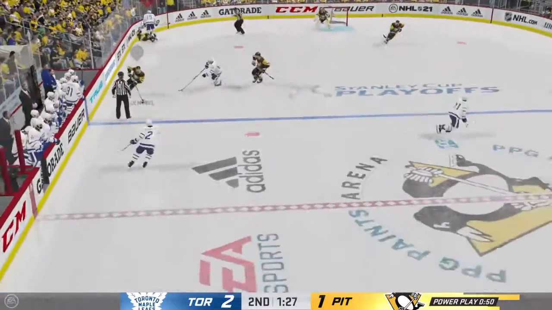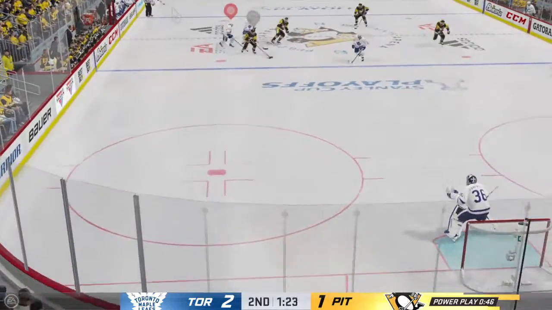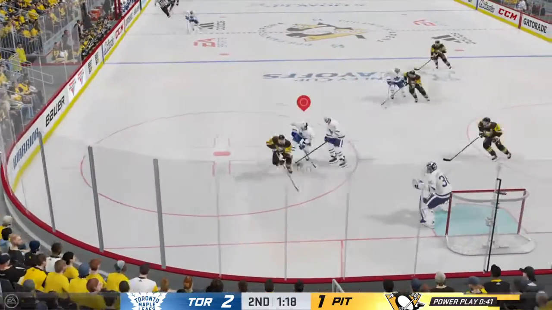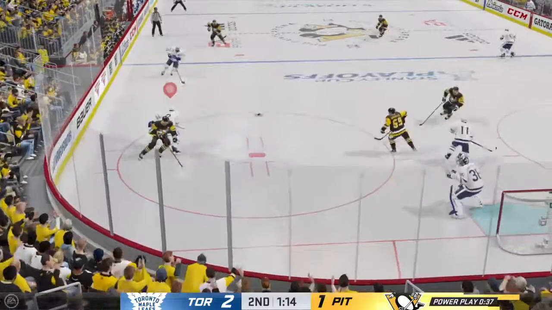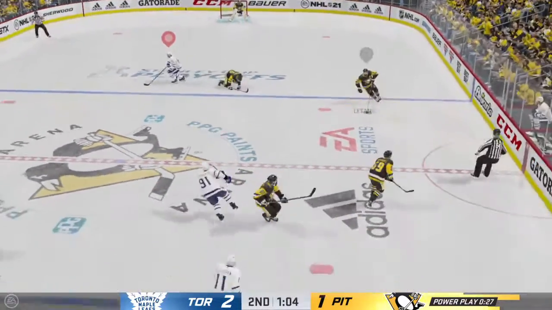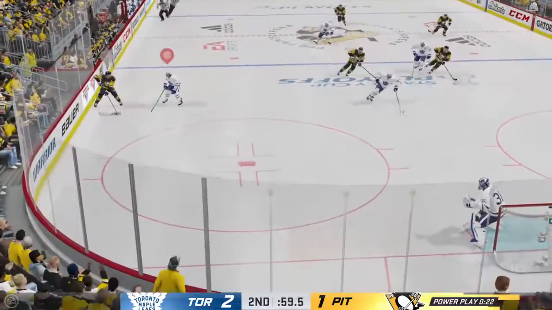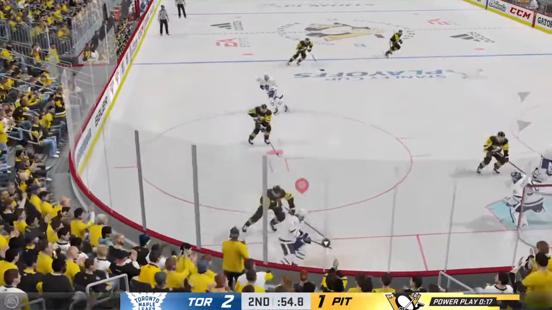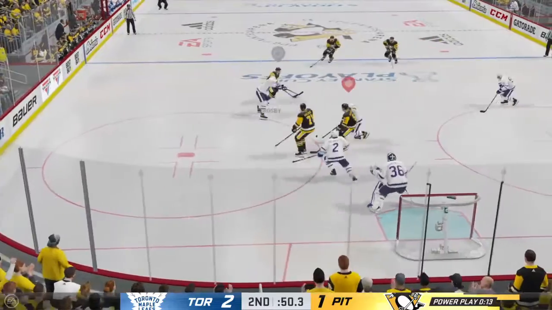Here's Zucker. He's crushed to the boards. And here come the Penguins through center in over the line. Liljegren got his stick in the way. Dermott gets it out to Tavares, and he plays it back down into the Pittsburgh zone. Letang. Malkin back in again, trying to reset this power play yet again. And Dermott plays it off the back of the net.